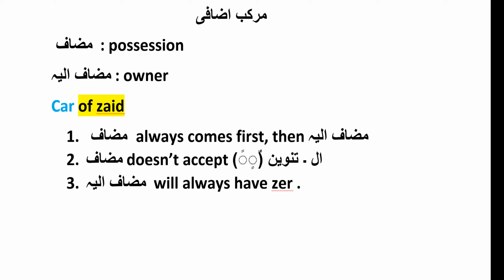Now I'm going to write an Arabic example of muzaf and muzaf ilayhi, and by applying these rules, you will be easily able to distinguish the muzaf and muzaf ilayhi, even though you don't know the translation. See, I'm saying sayyaratu ar-rajuli.